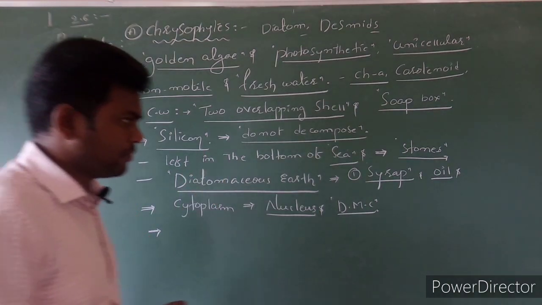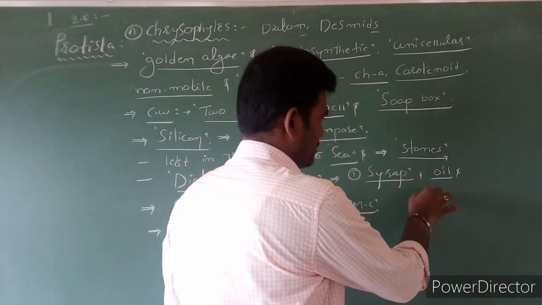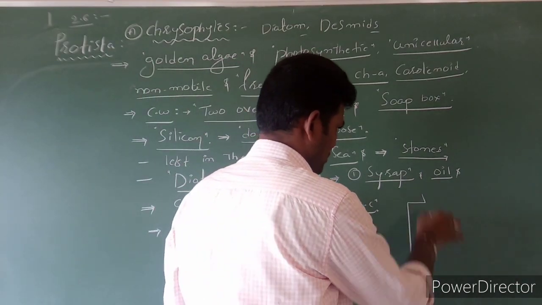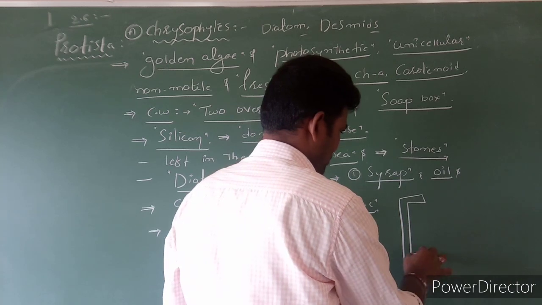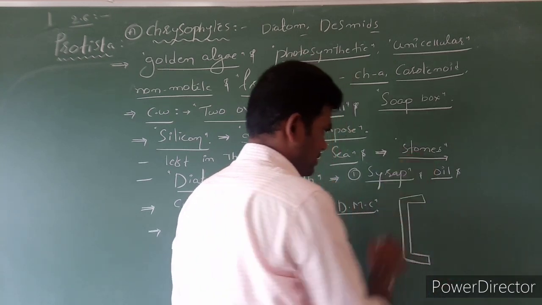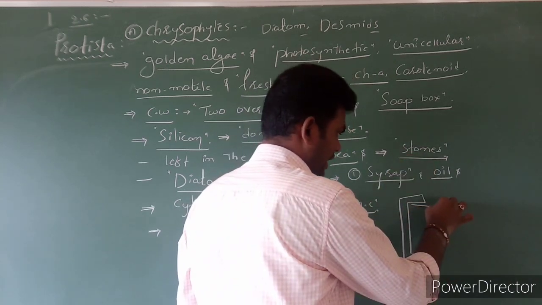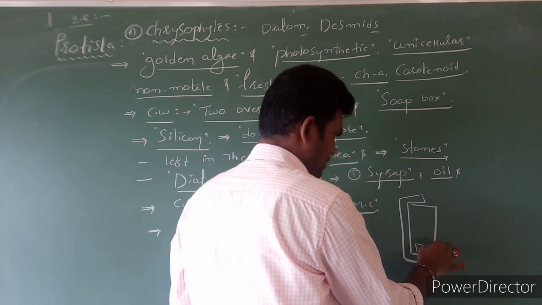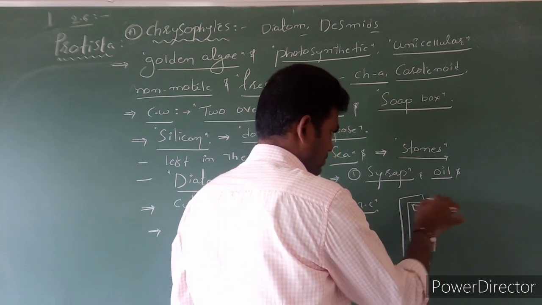Clear? For example, one small diagram. Here, these two thick shells are arranged like a soap box manner.